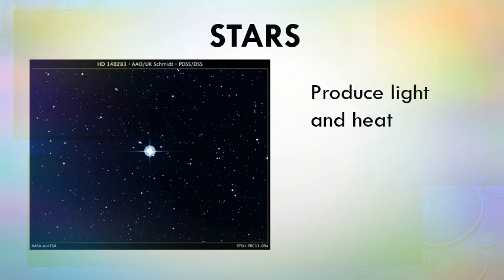Stars are huge celestial bodies made up mostly of hydrogen and helium. They produce light and heat. Aside from our Sun, the dots of light we see in the sky are all light years away from the Earth. They are the building blocks of galaxies, of which there are billions in the universe. It is impossible to know how many stars exist.